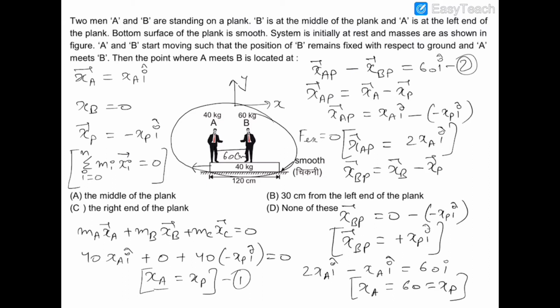So if man A is moving in the forward direction by a distance of 60 and the plank is moving in the backward direction by a displacement of 60, then the final displacement of A with respect to the plank will be xa minus xp in vector form, and as they both are in opposite directions, xap will be equal to 2xa, which is equal to 120 centimeters.